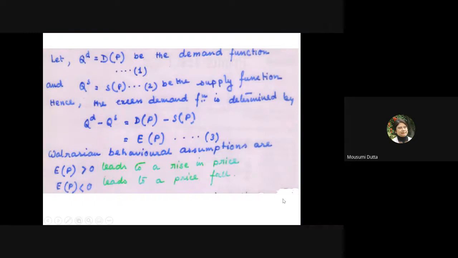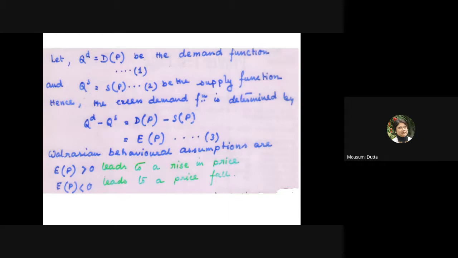Okay. The analysis is a bit mathematical and side by side we will have the graphical analysis too. So please use your pen and paper to write down all the equations, solving them, etc. So we are considering the demand equation as QD equal to D as a function of P, the demand function.